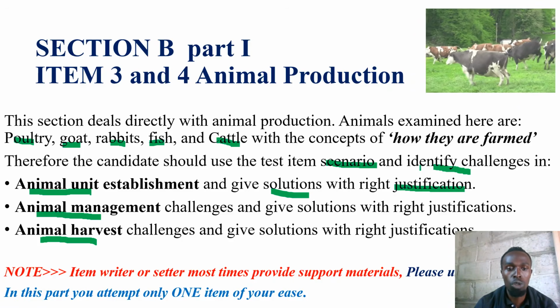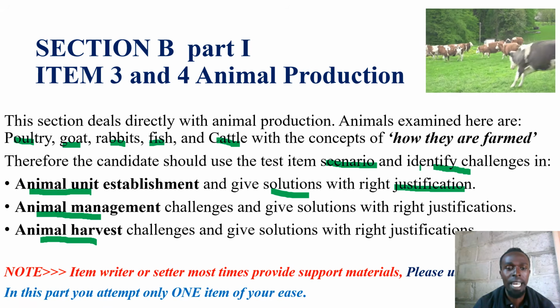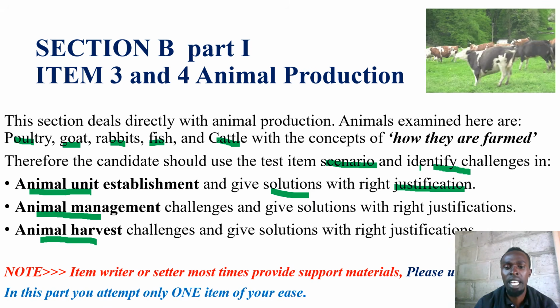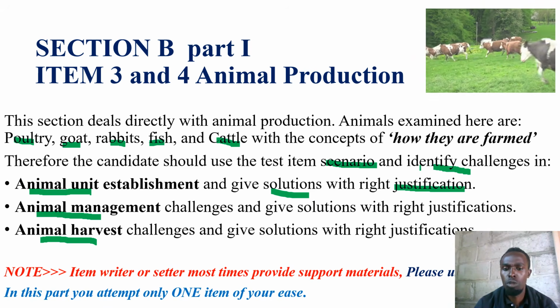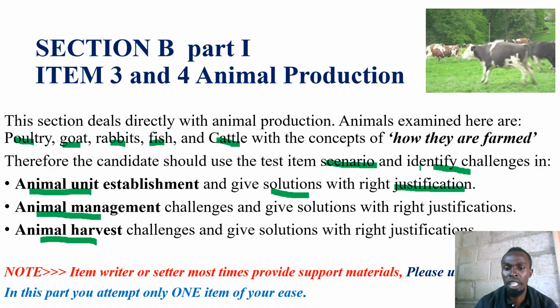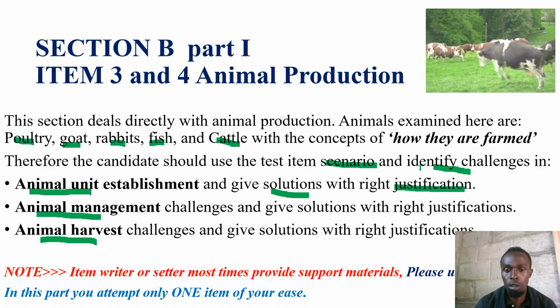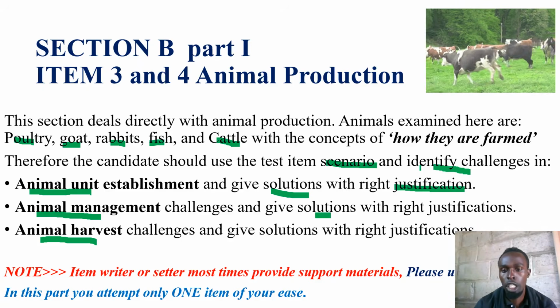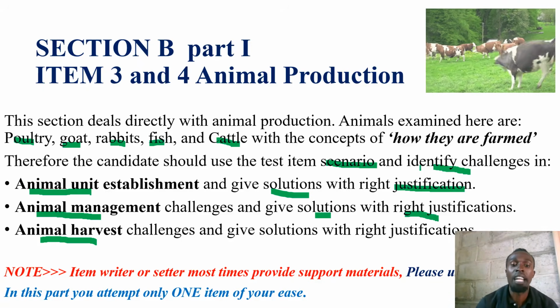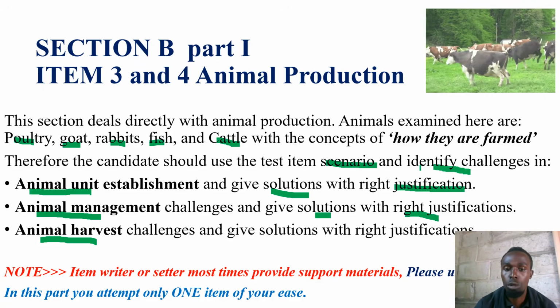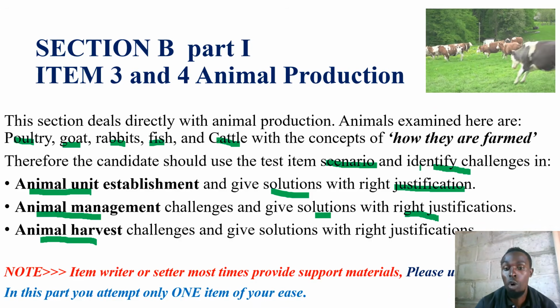You also continue to read and master the animal management challenges, maybe issues of diseases, parasites, and feeding. Give right solutions and right justifications. Then animal harvest, give the right solutions and right justification on harvest.